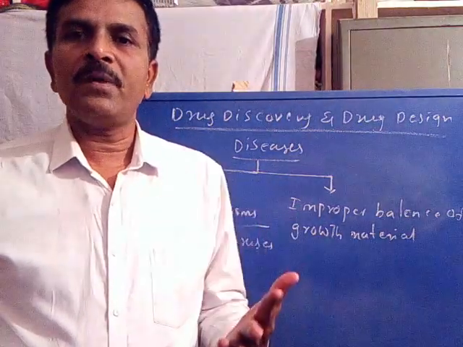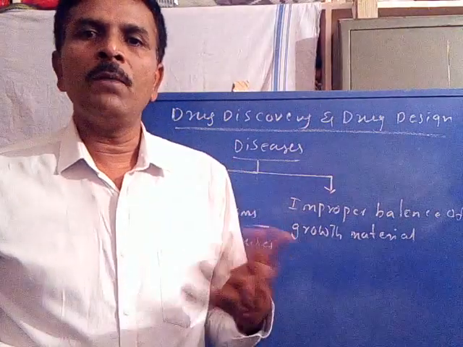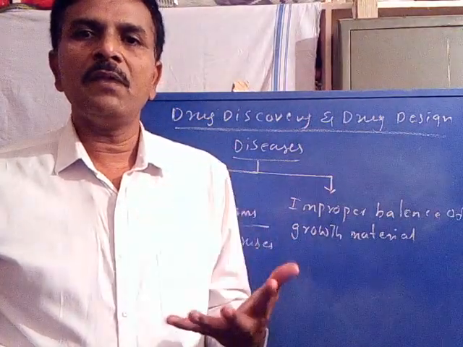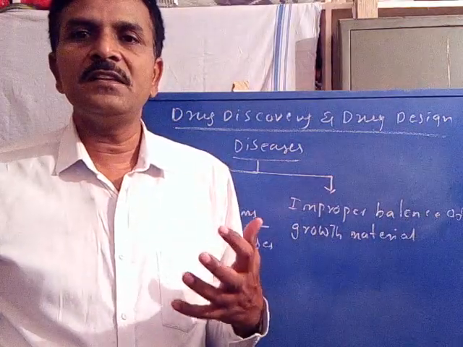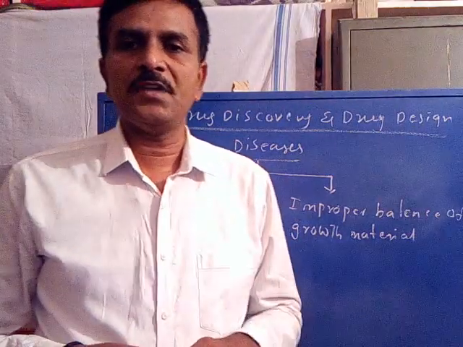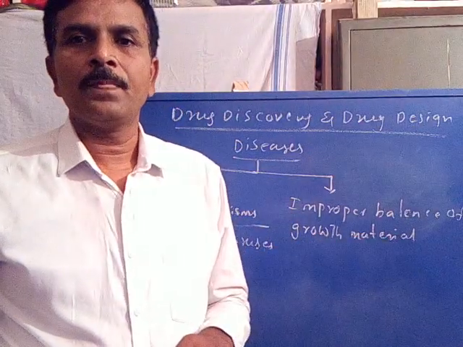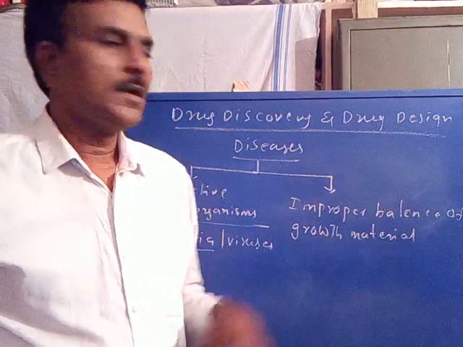For proper cell function and proper growth of the body, the human or animal body may require some kind of essential constituent substances called growth materials or growth substances.